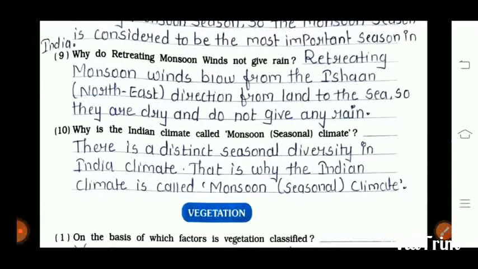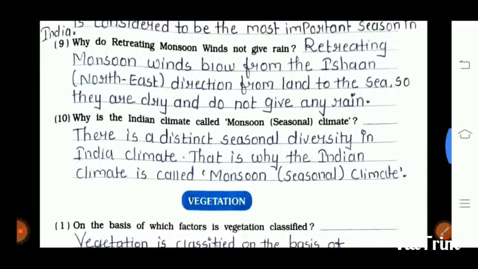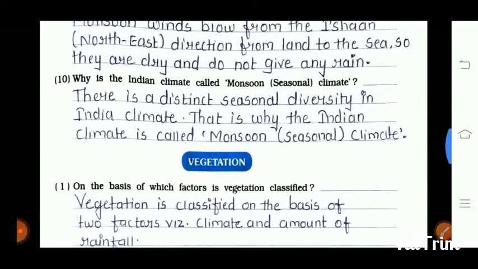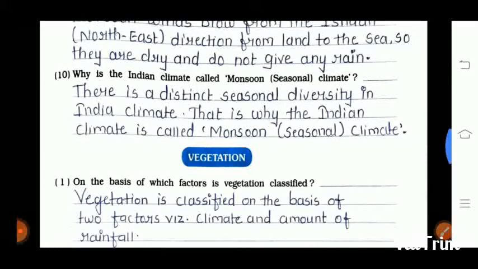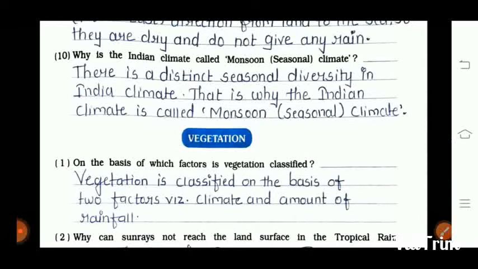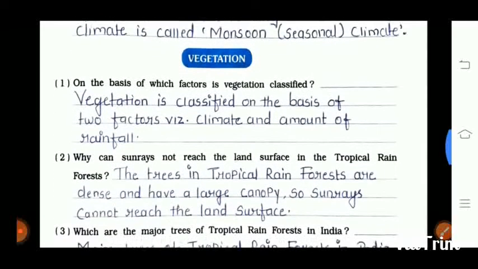Ninth one is why do retreating monsoon winds not give rain? Retreating monsoon winds blow from the Ishan northeast direction from the land to the sea, so they are dry and do not give any rain. 10th question is why is the Indian climate called monsoon climate? There is a distinct seasonal diversity in Indian climate. That is why the Indian climate is called monsoon seasonal climate. Then next one is vegetation.